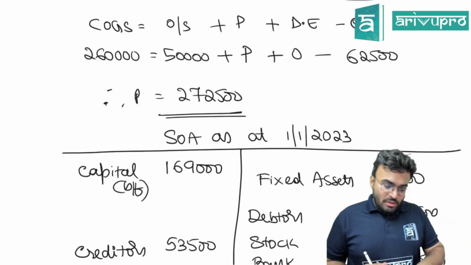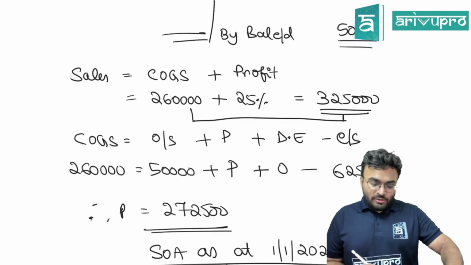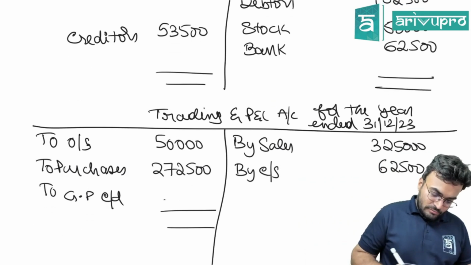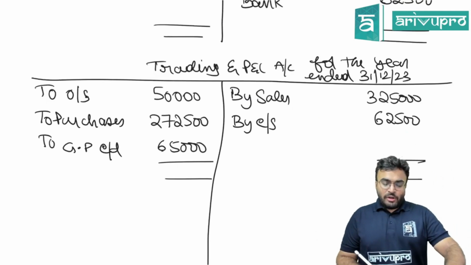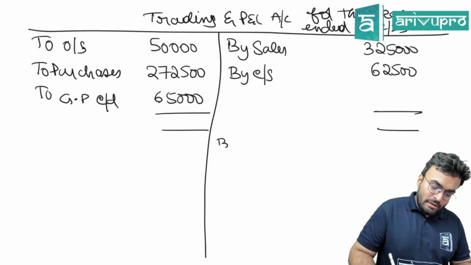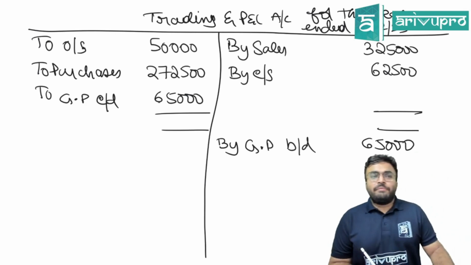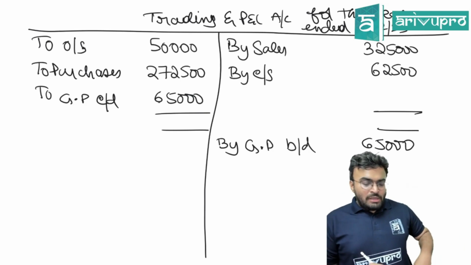What is the difference between these two? Oh, okay. Difference between these two is 65,000 only. Not 62,500, 65,000. So what will happen? By gross profit brought down 65,000. Is this clear till here? Yes, can we go further?